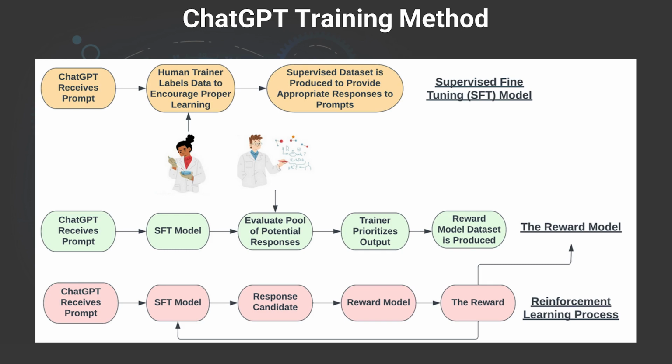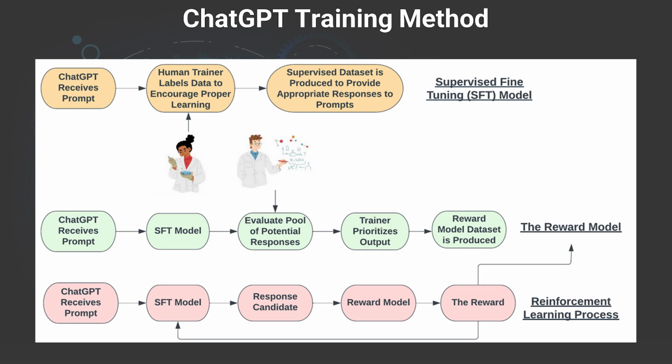So in the next step, the reward model step, we see that supervised fine-tuning model get repeated, and then again, a human is involved with the evaluation of potential responses, ranking them, and that is what the GPT model uses as a reward. So the better a response, the higher it's ranked, the more reward the model gets from producing a response like that. So that's the reward model.